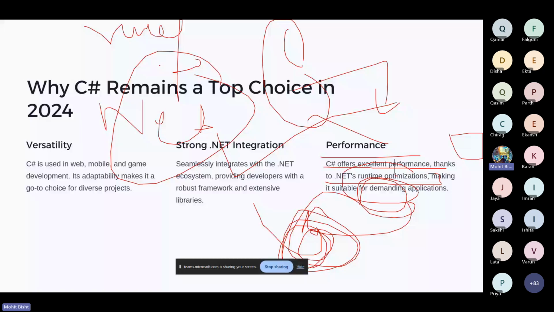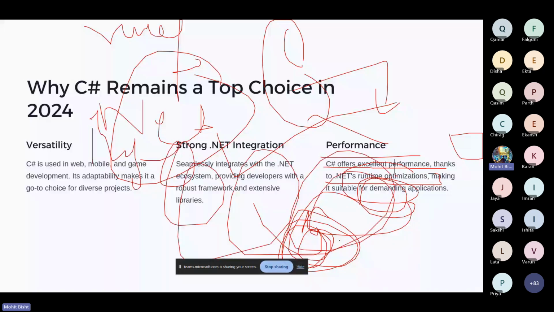For that, it is great if you use the C sharp language, because it will provide performance excellence as compared to the other ones.